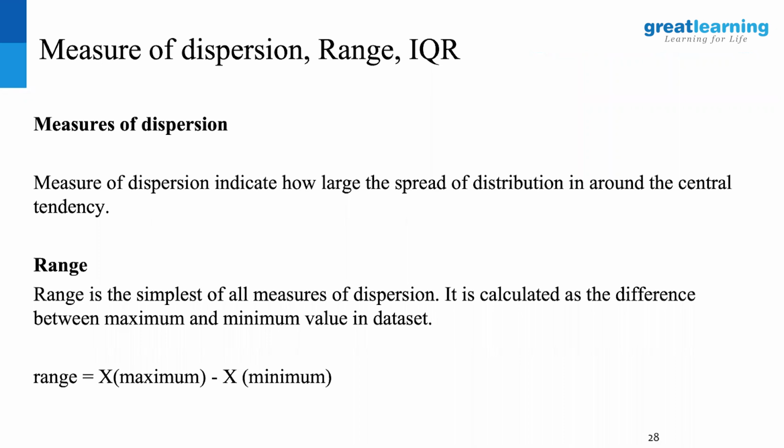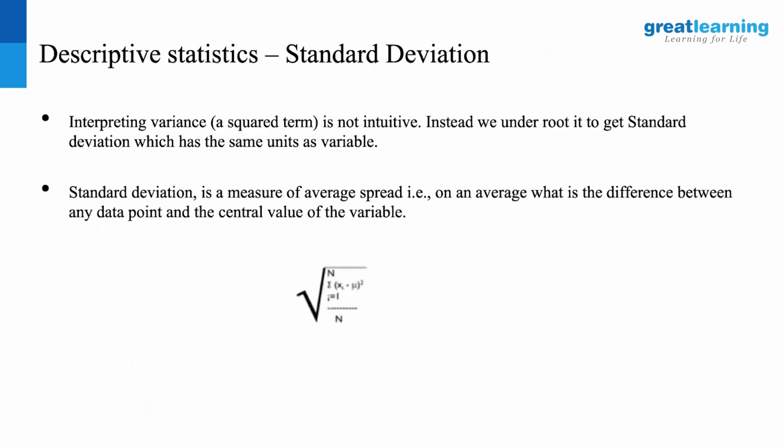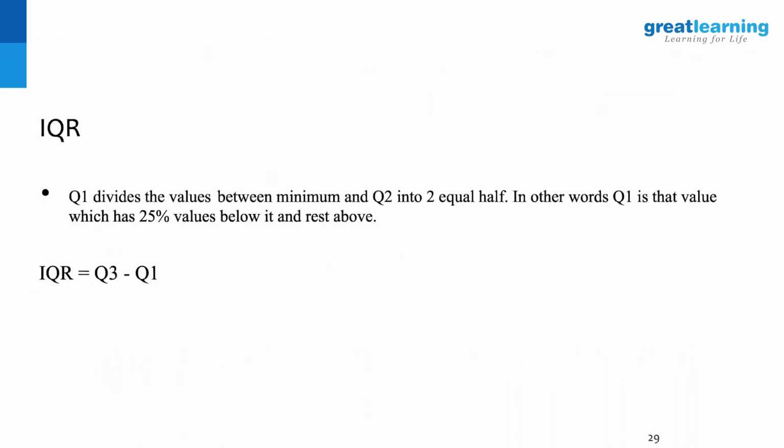But standard deviation is also impacted by the outliers to an extent. That's why IQR has come into the picture. While standard deviation is based on mean, IQR is based on median. So that's the connection. Now we touch upon IQR.